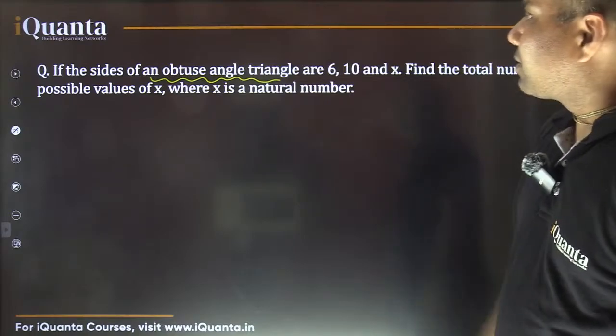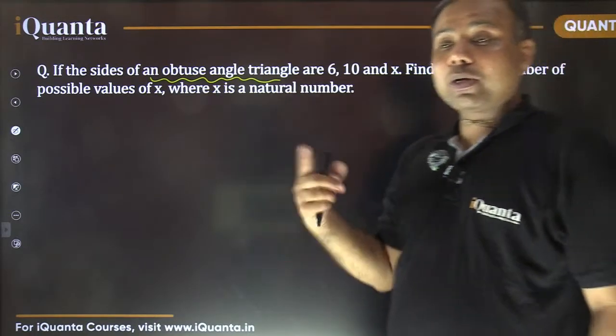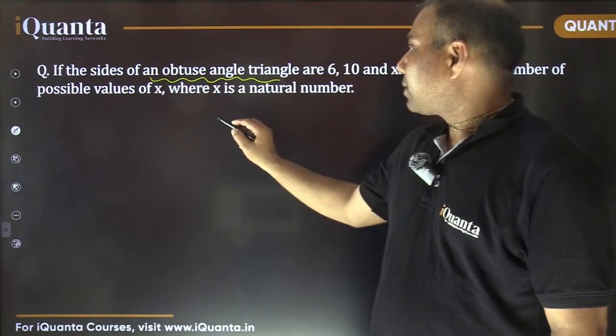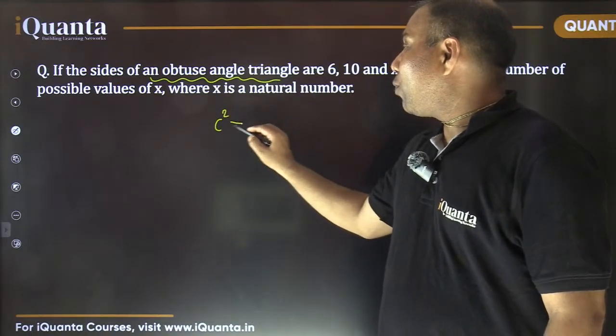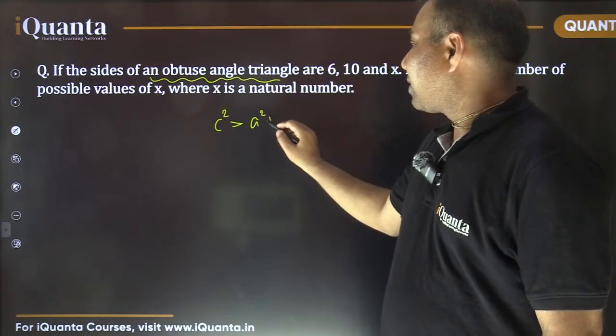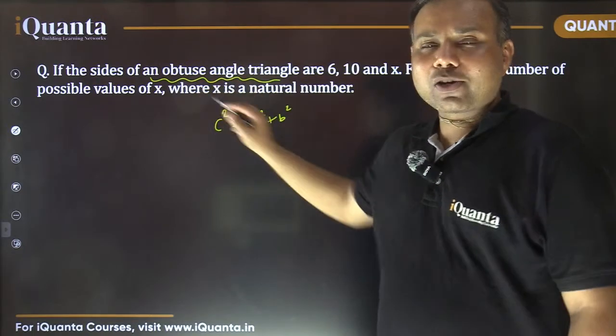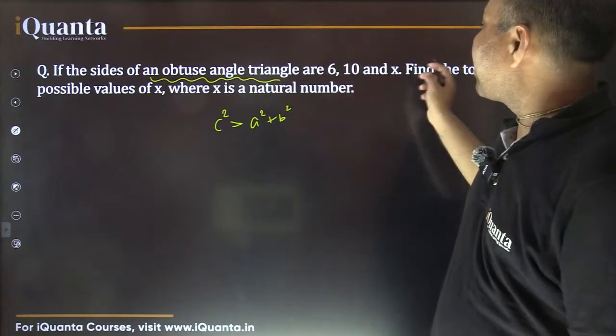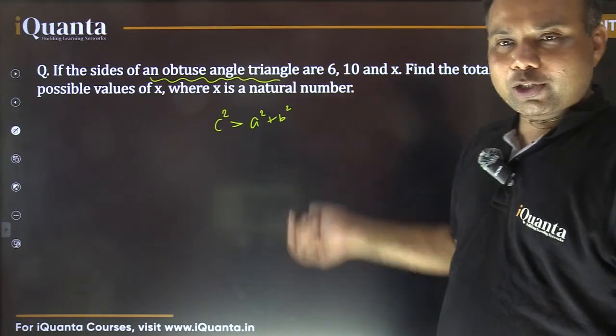Okay, remember the three conditions? I told you the square of the longest side must be more than the sum of the squares of the other two sides for the triangle to be an obtuse angle triangle. That was the condition. So now what is the longest side here? It may be 10 or x. We just need to make the condition.